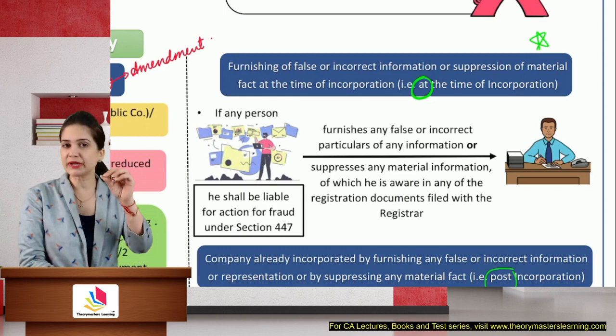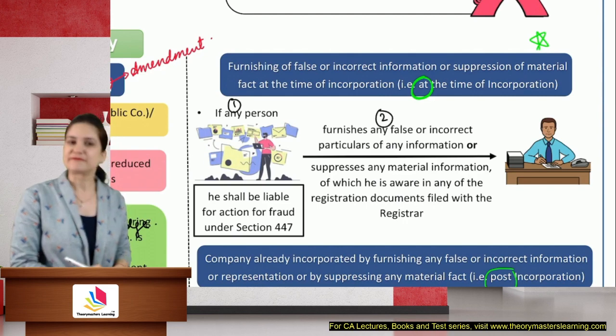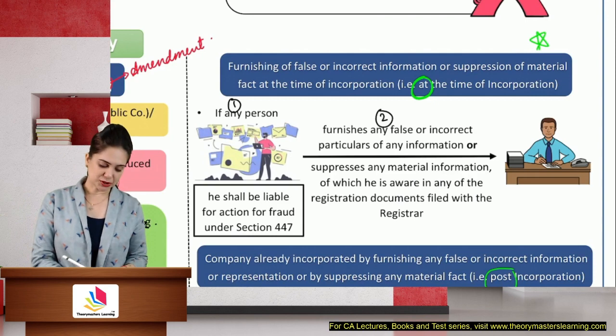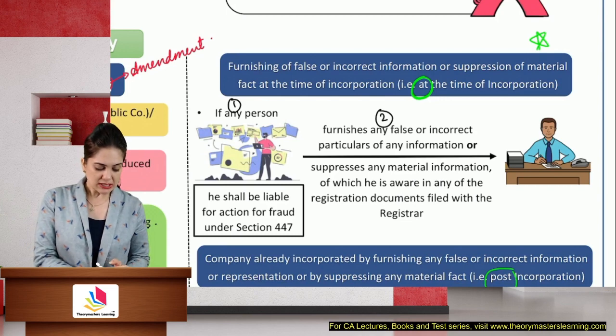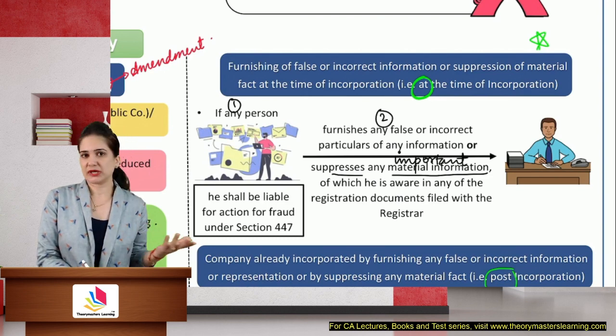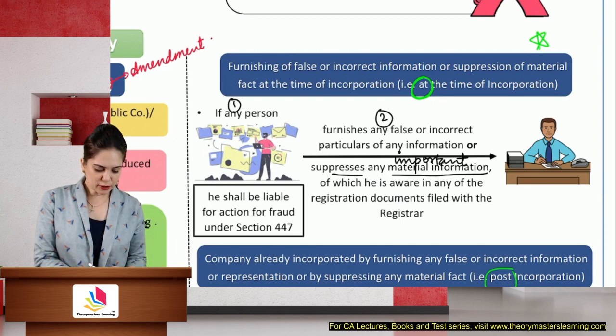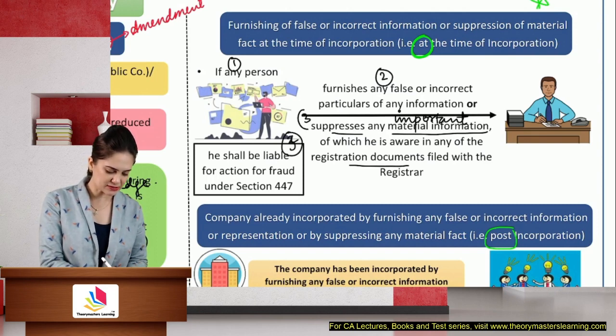Now, how are you supposed to read this? If any person furnishes false or incorrect information, furnishes means provides, gives incorrect, false particulars, suppresses any material information, material means important, of which he is aware, in any of the registration documents filed with ROC, then he shall be liable. Okay, then he shall be liable, or you can write this as 3 and you can change this to 4. Then he shall be liable for action under section 447.